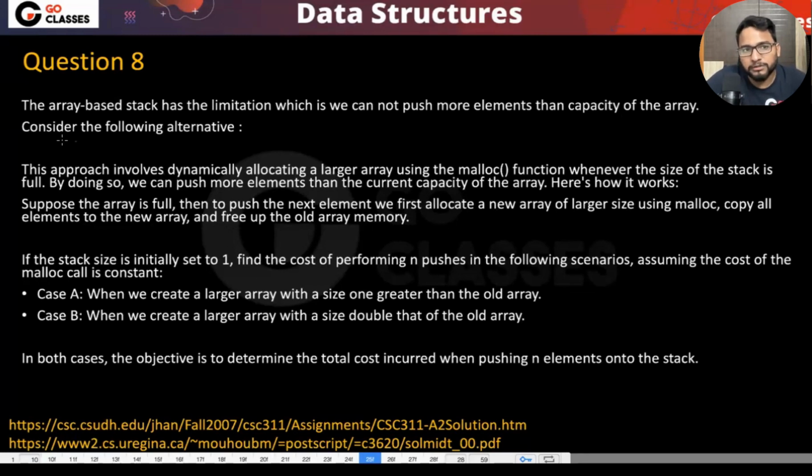This approach involves, so consider the following alternative. This approach involves dynamically allocating a larger array using a malloc function whenever the stack is full. So if the stack is full, then we can push more elements than the current capacity of the array. And here is how it works. Suppose the array is full, then to push the next element, we first allocate a new array of larger size. So this is very important to understand.